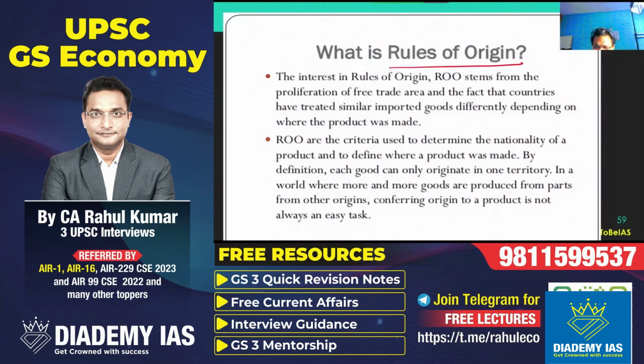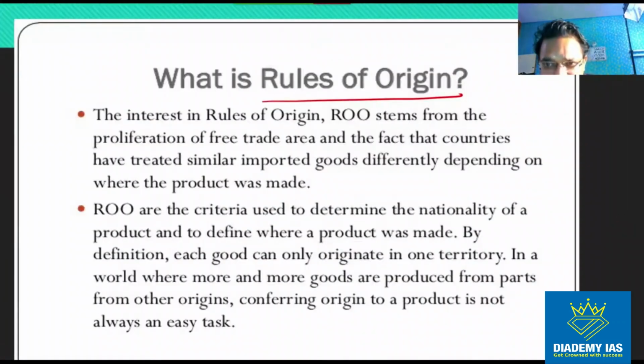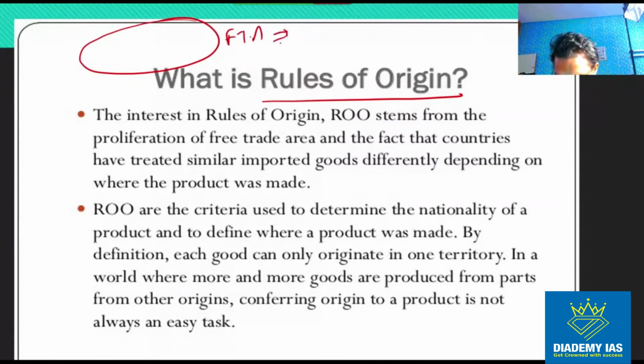In fact, let me give you an overview of rules of origin. अगर आप देख ही रहे हो slide को तो पढ़ ही लो थोड़ा सा इसके बारे में. So what is this rules of origin? Suppose there are some countries who have signed the FTA. Suppose ASEAN, the Association of Southeast Asian Nations, they have signed an FTA, Free Trade Area Agreement.